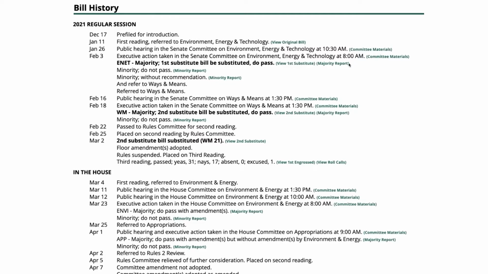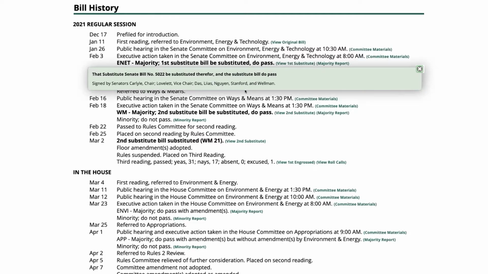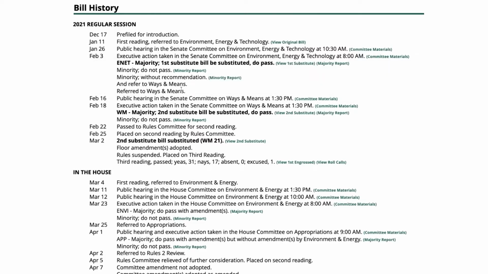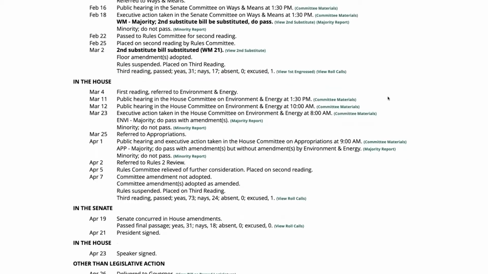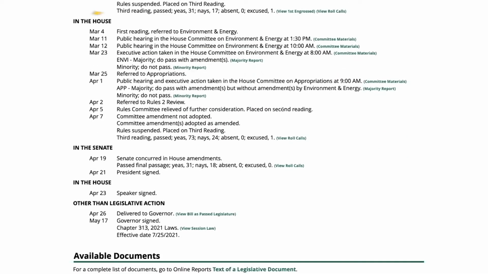There are hyperlinks that show us who voted which way, after it passed through environment, it went to Ways and Means, and all the way down to when it exited the Senate. Then further down, the bill then crosses over, goes to the House side, and all that same information is here about the House of Representatives and my bill progress.